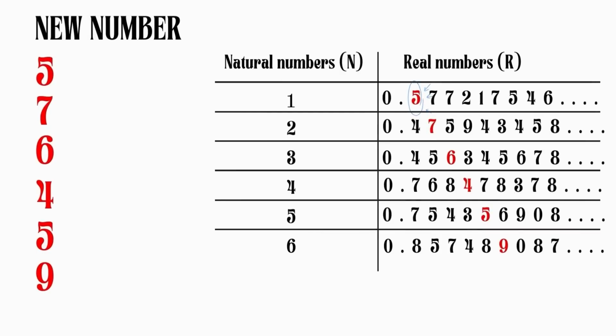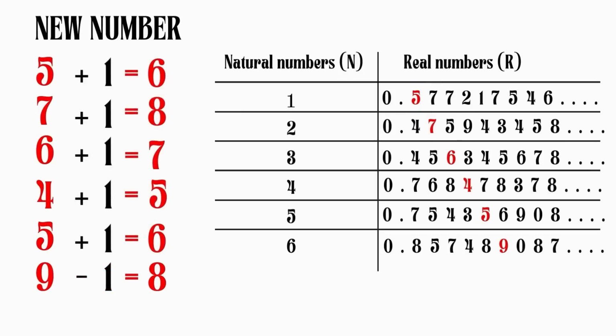Starting at the top left of the diagonal, take the first digit of the first real number and change it to something else. For example, if it is 9, subtract 1 from it, otherwise add 1. We will put this digit in our new number. Now, go down the diagonal, repeating this process for all the real numbers in the list.